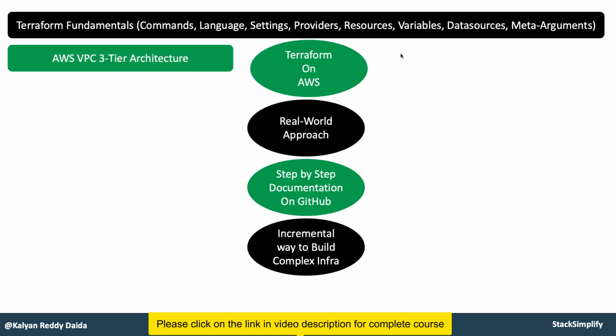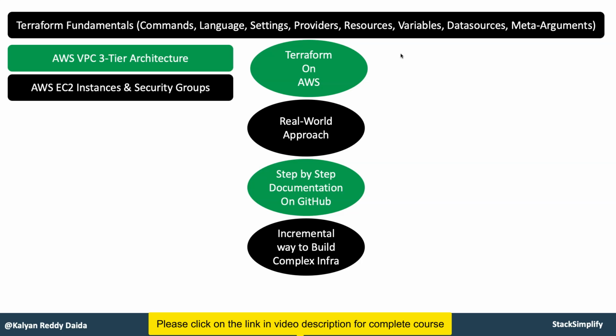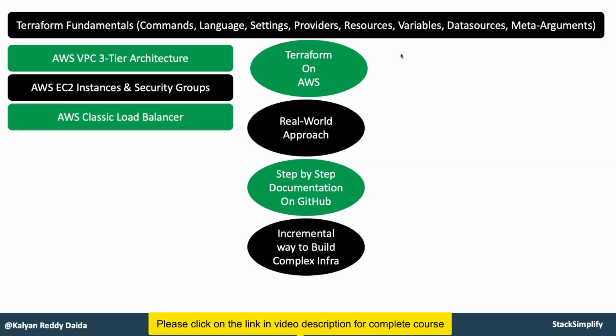There you will start with the AWS VPC 3-tier architecture build-out using Terraform. Once that is completed, you will leverage those configurations and add additional things, like EC2 instances and security groups. The next level is adding the classic load balancer. You built a 3-tier architecture, put the EC2 instances in your private subnet, and created the security groups, and now you will create a classic load balancer for those EC2 instances.